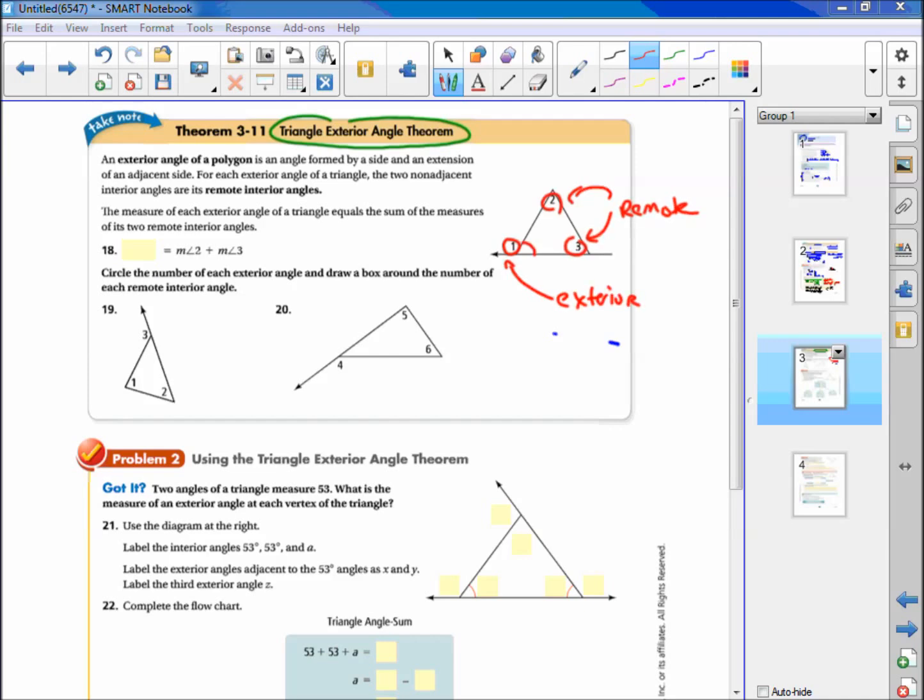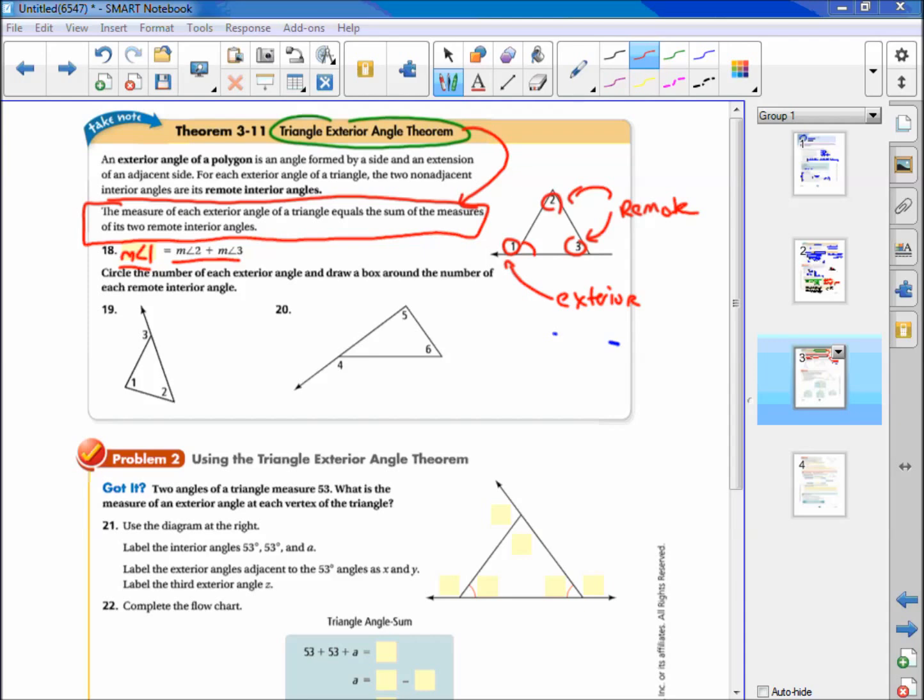Now it changes as I move the angles around. Okay. So the measure of each exterior angle in a triangle equals the sum of the measures of its two remote interior angles. This is the theorem, the triangle exterior angle theorem. Okay? All right. So in this case, the measure of angle 1 is equal to the measures of angle 2 and 3. The remote ones add up to the exterior one.